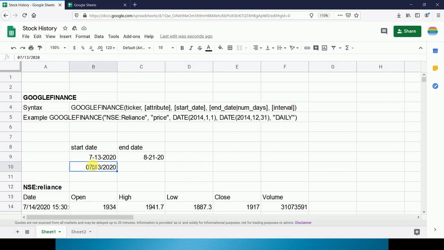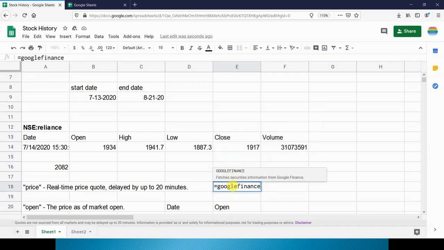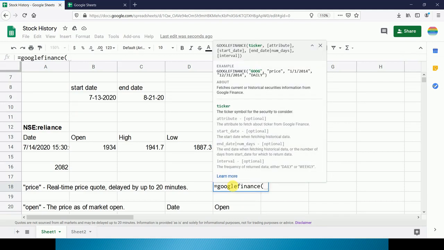Now we will see all the attributes one by one with the help of examples. Suppose we want to get the information about Reliance, which is listed on the National Stock Exchange. So we will type equals GOOGLEFINANCE, bracket open. Now we have to type the ticker name.